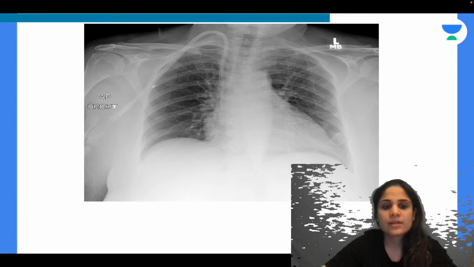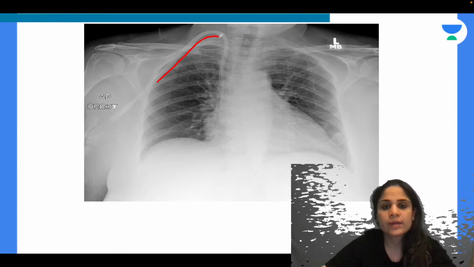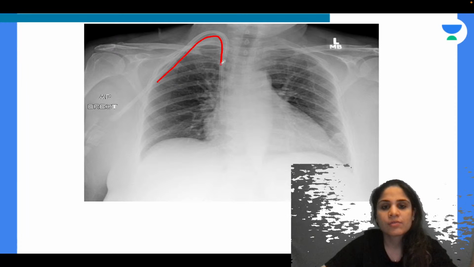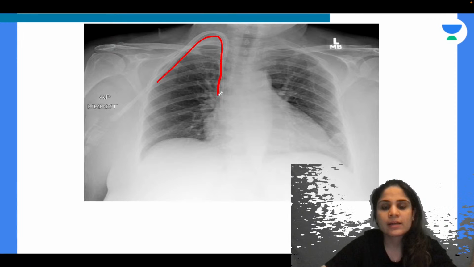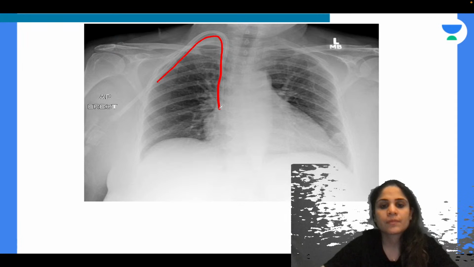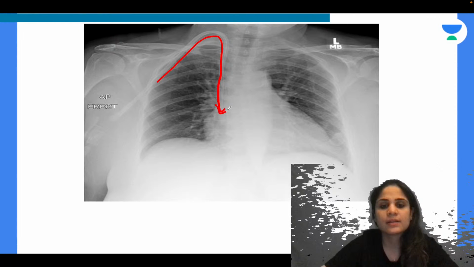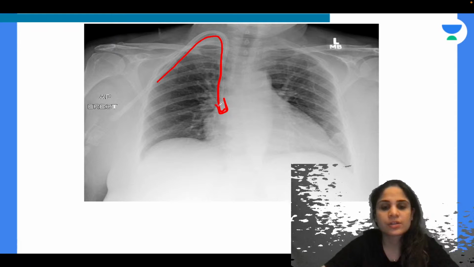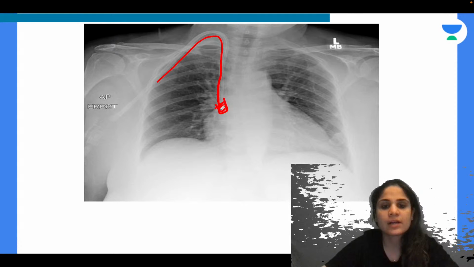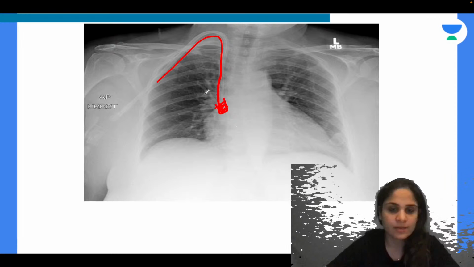So as you can see, the central line is coming from here. It is going into the IJV. From the IJV, it is entering into the right atrium, and the tip of the central line is at the SVC and RA junction. Okay, so this is your superior vena cava and right atrium junction. That is the tip of your central line.